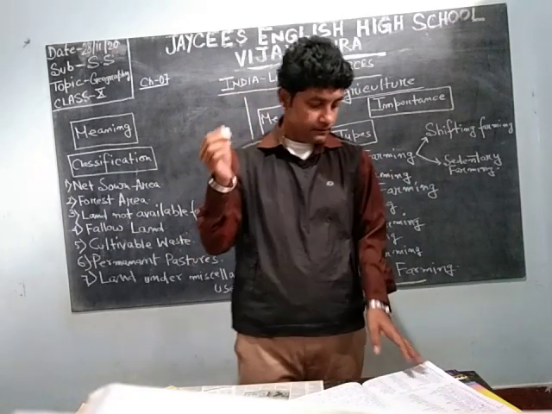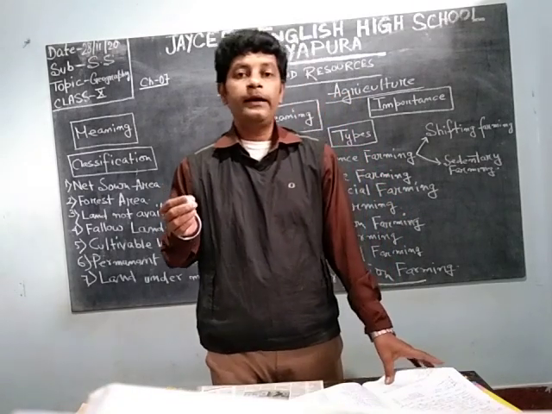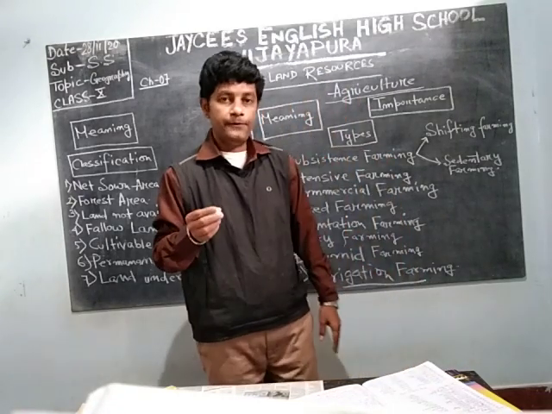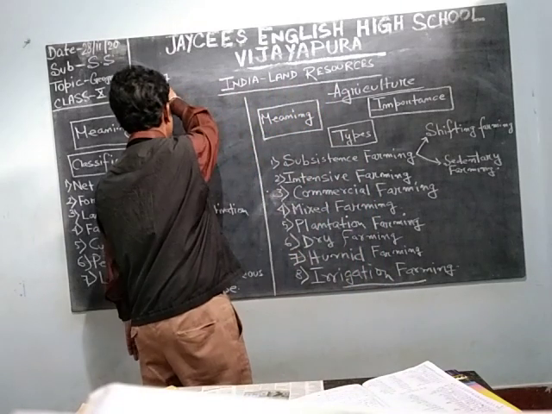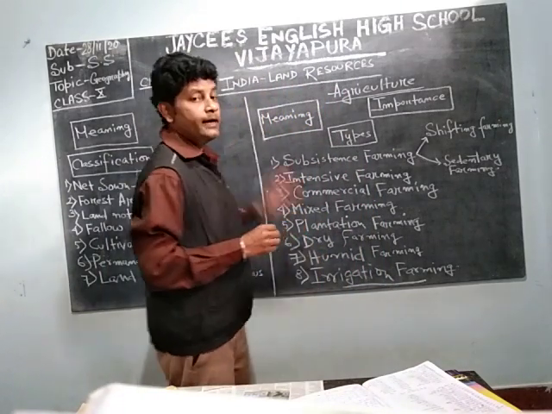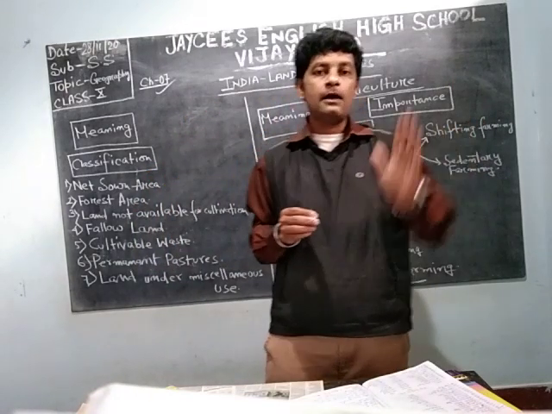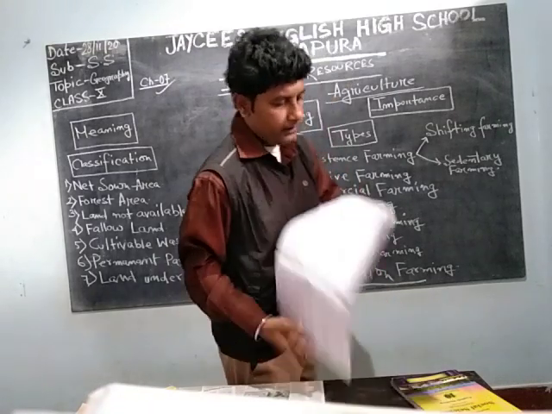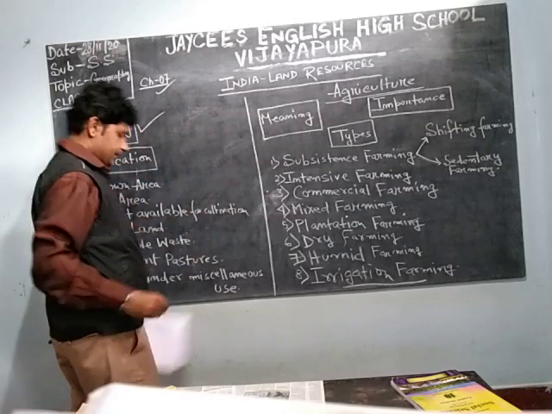As of now, in the last class, we have completed India water resources. Today we will start a new geography chapter, chapter number 7, and the name of the chapter is India land resources. Previously it was water resources, now it is land resources. First of all, we will go with the meaning of land resources.